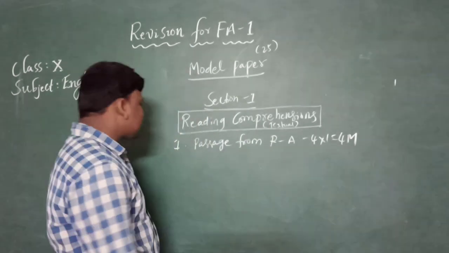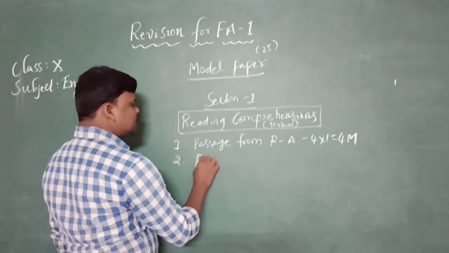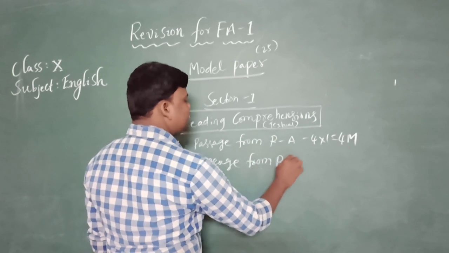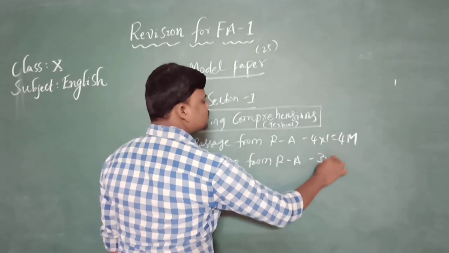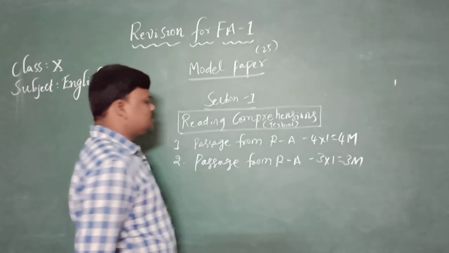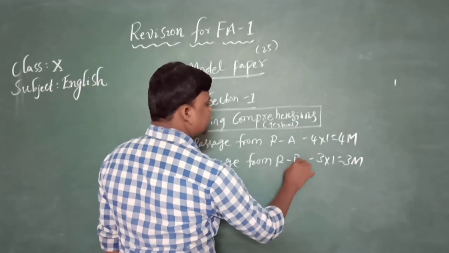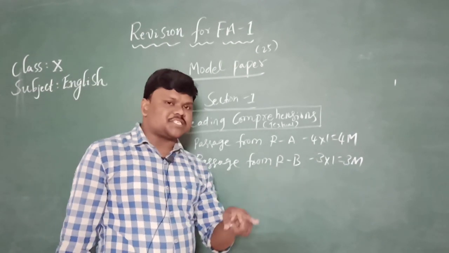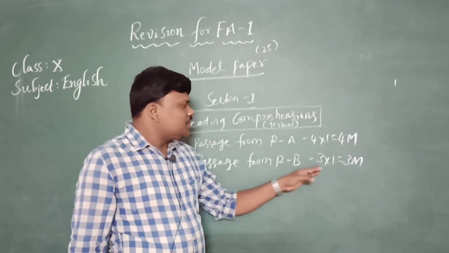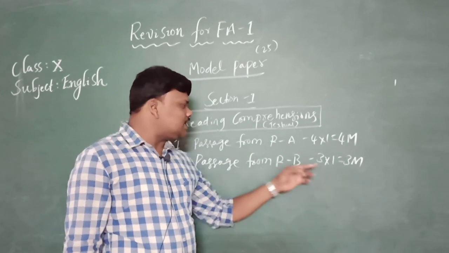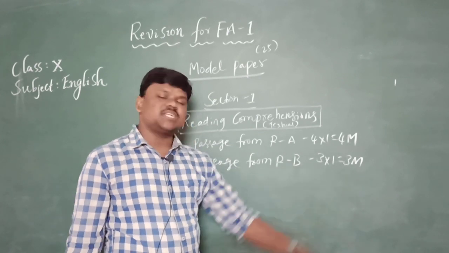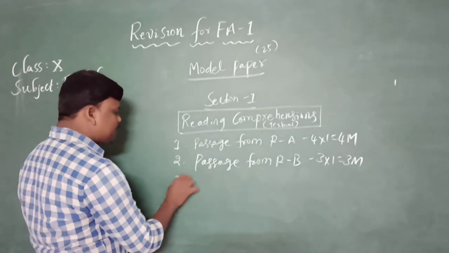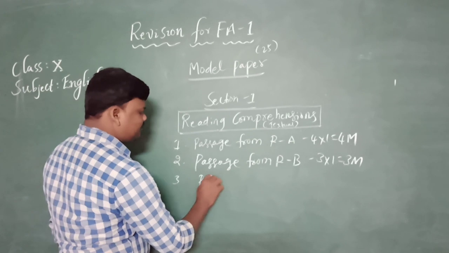And the second one is a passage from reading B. Three questions will be given, 3 ones are 3 marks. If you read Every Success Story Is Also a Story of Great Failure, then you can get full marks in reading comprehension, especially in B. 3 ones are 3 marks, so 4 plus 3 are 7 marks. And the last in reading comprehension is the passage from reading C.